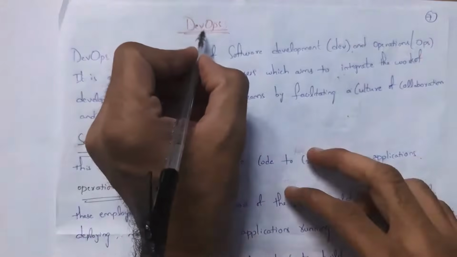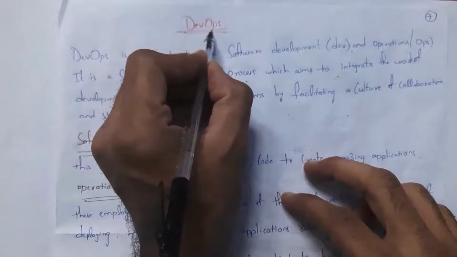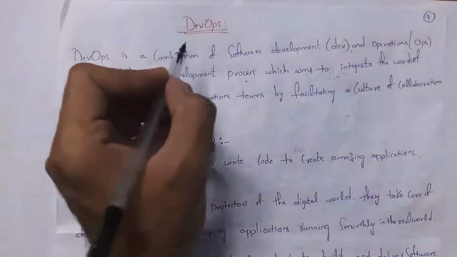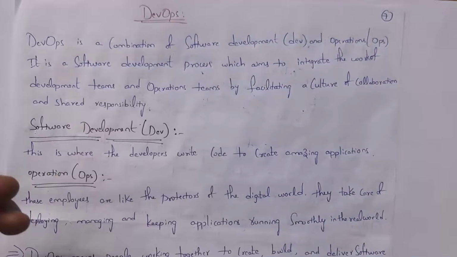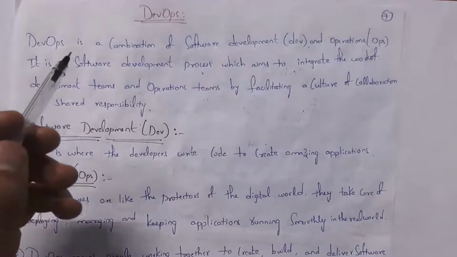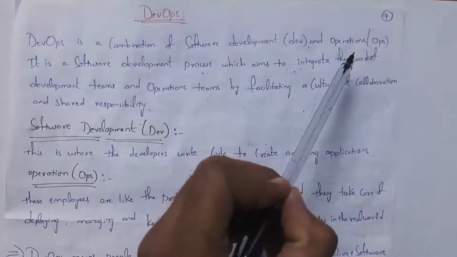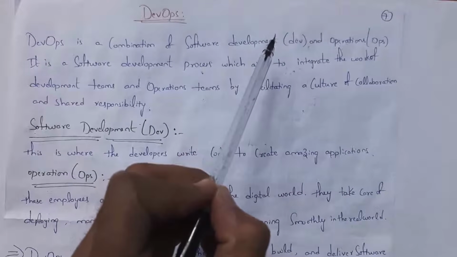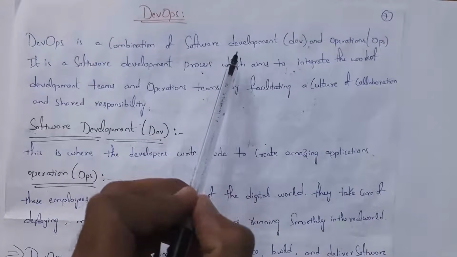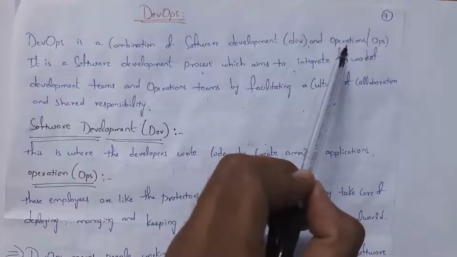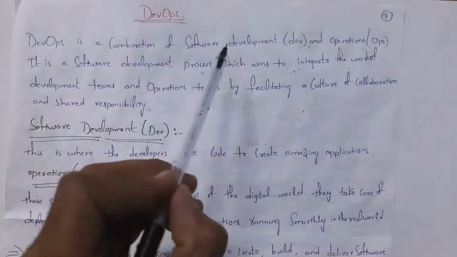Guys, DevOps stands for development plus operations, where DEV stands for development and OPS stands for operations. So DevOps is a combination of software development and operations. Guys, the main duty of the development team is that they will develop and test a software application. After developing the application, the operations team will place that application in one server. So placing a software application in a server is known as deployment. So the software development team will develop and test the application, whereas the operations team will place that application in one server. So DevOps is a combination of software development and operations.